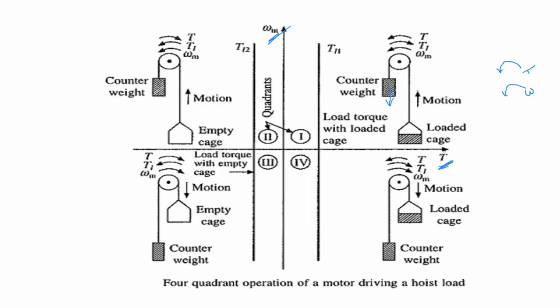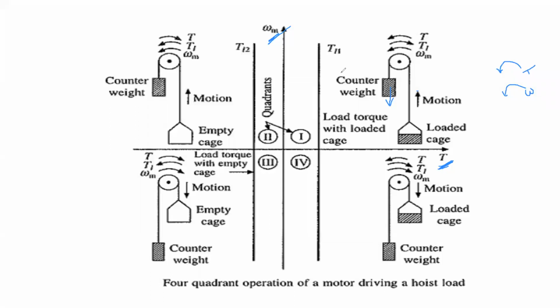Whenever torque and speed are both positive, then only the corresponding drive or machine is going to be operating in quadrant 1. Do you accept with me or not? In general sense, okay, madam. If the parameters taken on the x-axis and y-axis are positive, then only the corresponding system is going to be operating in quadrant 1, right?